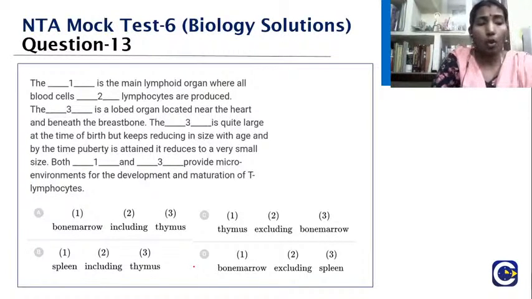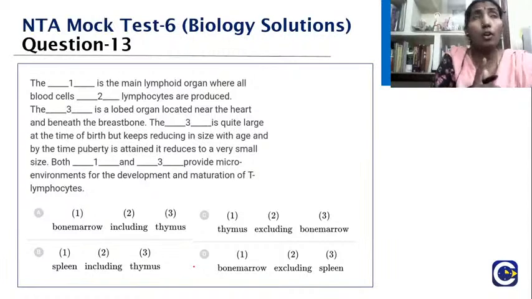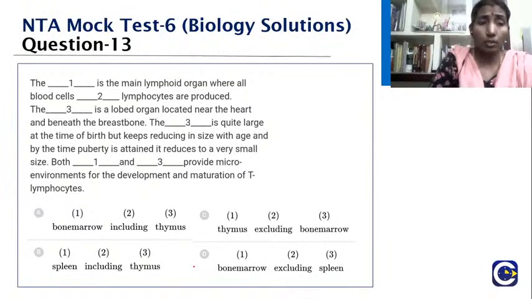Here, children, always remember the primary lymphoid organs which I have already taught you, right? It is the thymus and the bone marrow. So the option here, now we know, is the bone marrow and thymus. It is one of the main lymphoid organs, the bone marrow. So this would be the option. Now all the others won't come up.